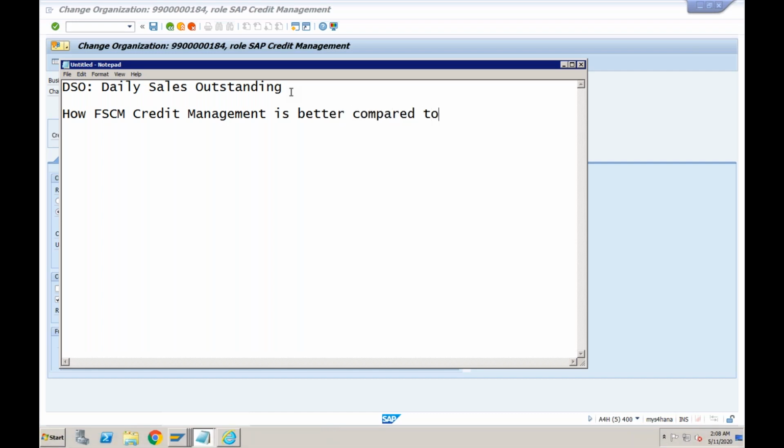Number one, let's say, interface with credit rating agencies.